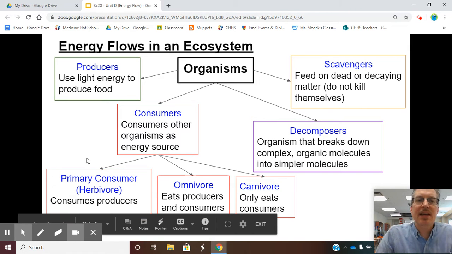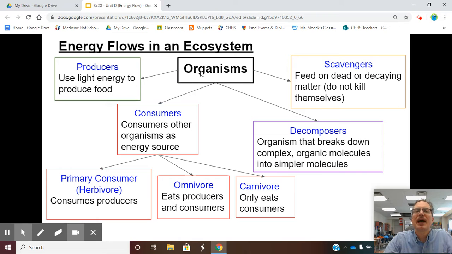So, if I take a look at how energy flows in an ecosystem, it all starts with organisms. And one of these organisms would be a producer. Producers are things that use the energy from the sun to produce food. So these guys get their energy from the sun, like plants. Now, something that would eat a producer is called a consumer. Consumers get their energy from other organisms, from eating, let's say, producers.